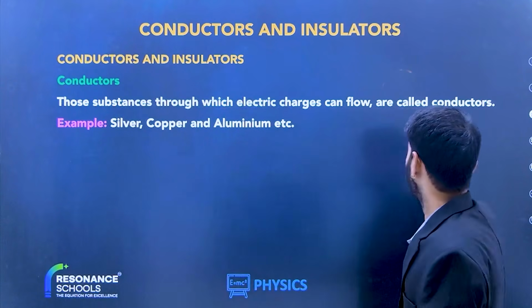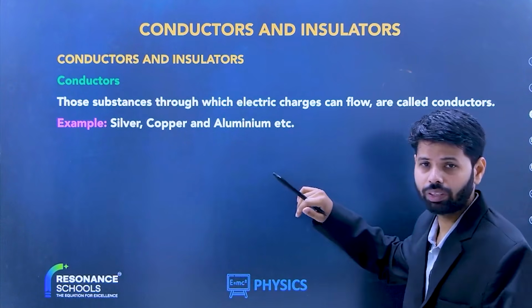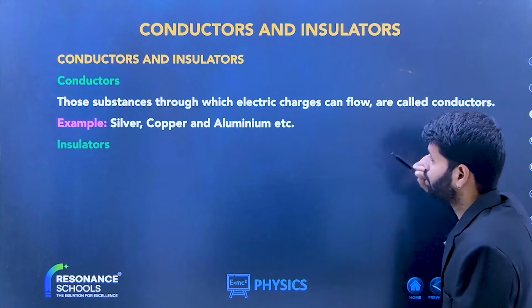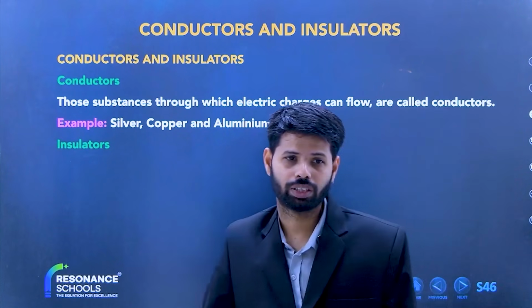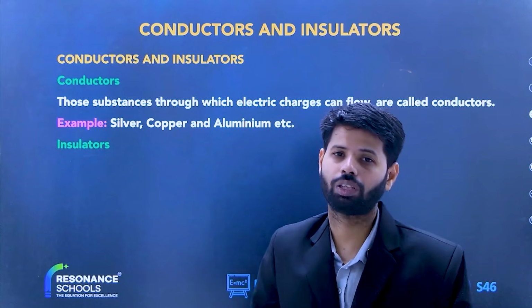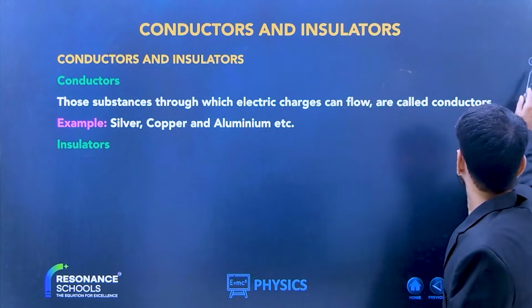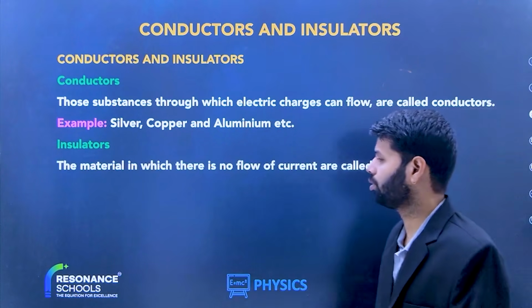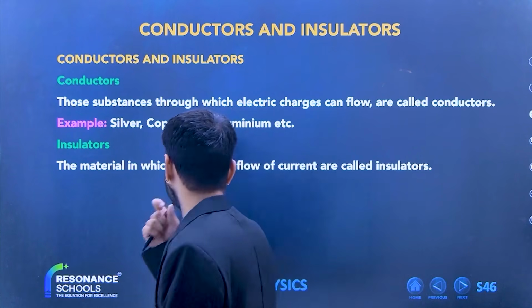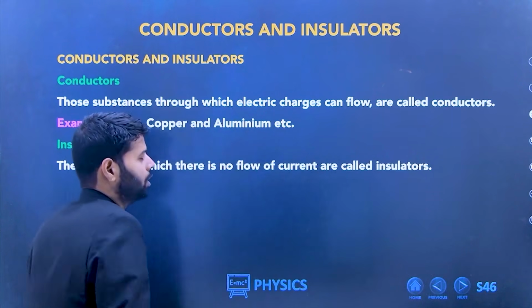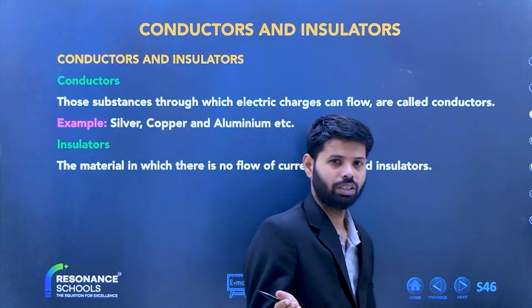All right. Next, tell me what are insulators. Insulators are those substances which do not allow current to pass through them, right? Come on, write down this definition also. The materials in which there is no flow of current are called insulators. Any examples?